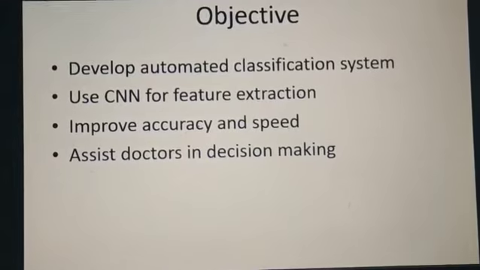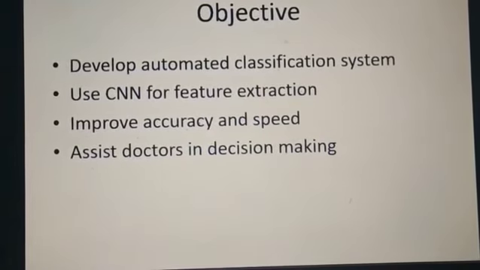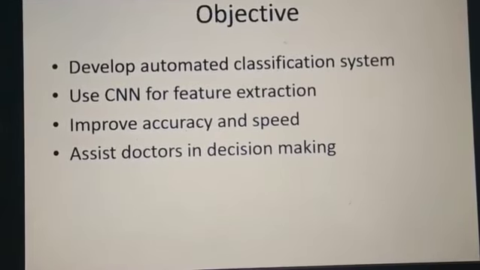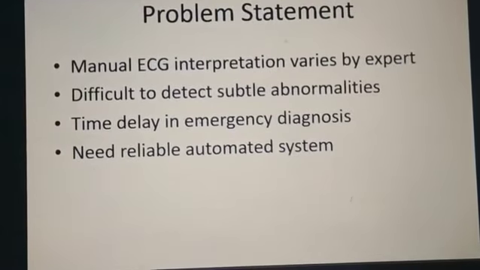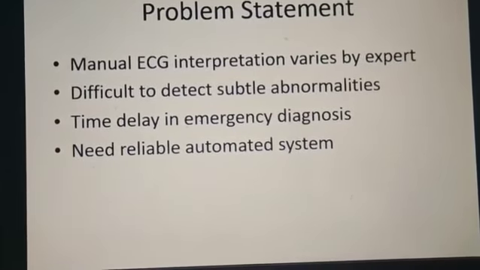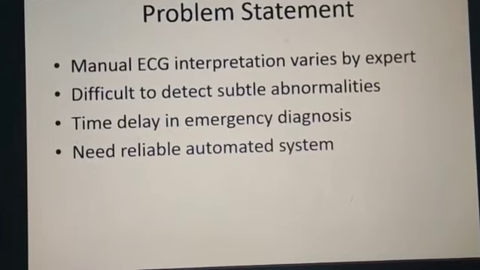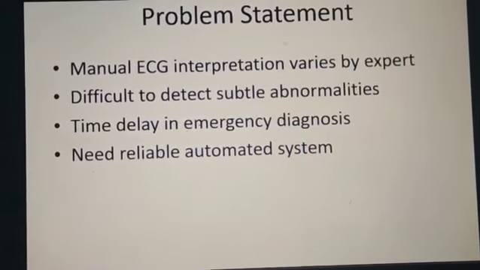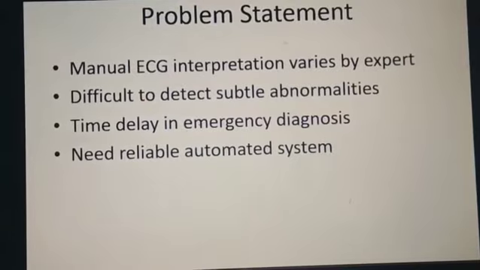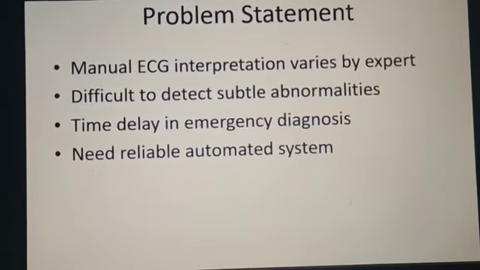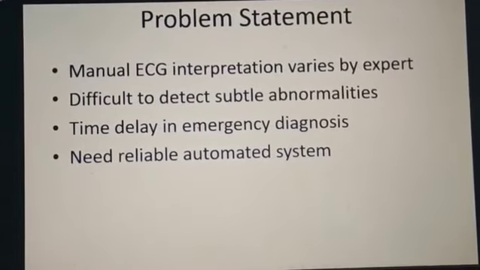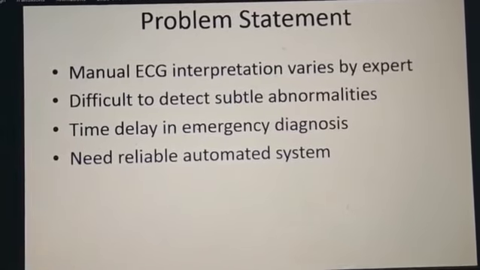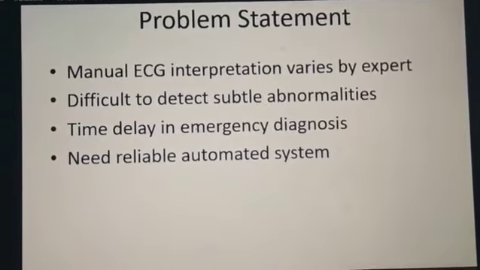Objective: develop an automated classification system. We use CNN for feature extraction to improve accuracy and speed. Problem statement: manual ECG interpretation varies by expert and makes it difficult to detect abnormalities. There is time delay in emergencies, so a reliable automated system is needed.